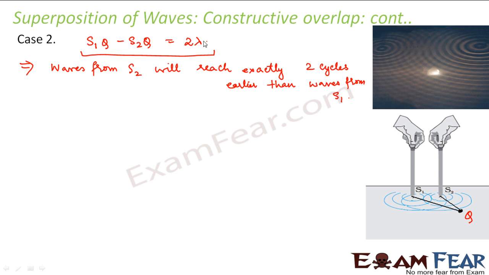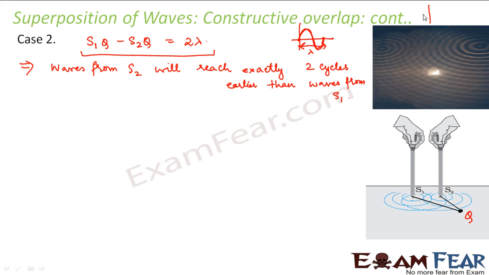By 2 lambda. 1 lambda represents 1 cycle, because if you remember a wave, this is 1 cycle, and lambda is nothing but this distance. So 1 cycle corresponds to 1 lambda. So when I say that the path difference is 2 lambda, it corresponds to 2 cycles.